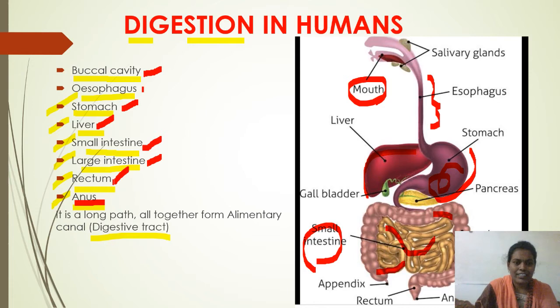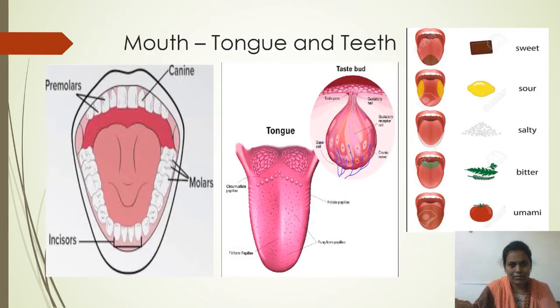Let us discuss each and every organ in the digestive system and what happens to the food inside that organ. Let us start with the mouth, that is the buccal cavity. Inside the mouth of human beings, we observe two important organs. What are those? One is the tongue, second one is the tooth.